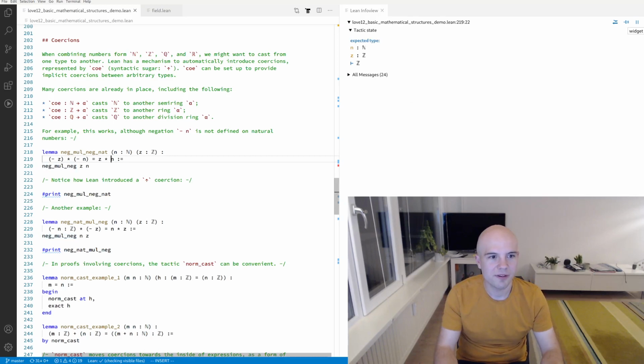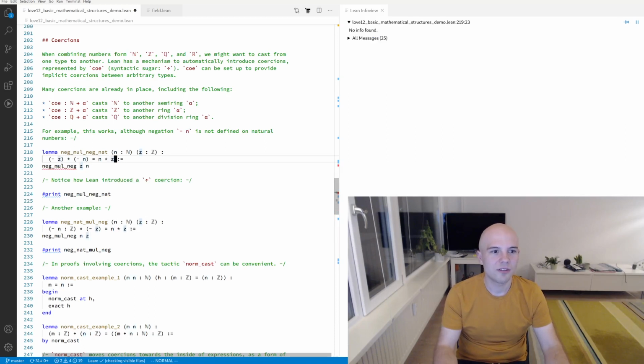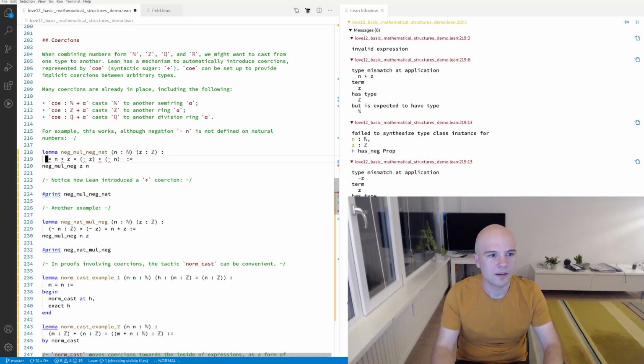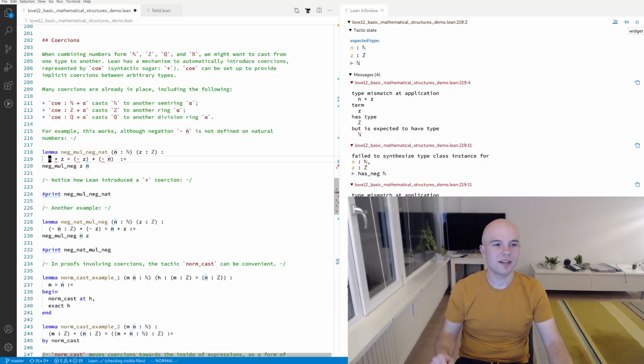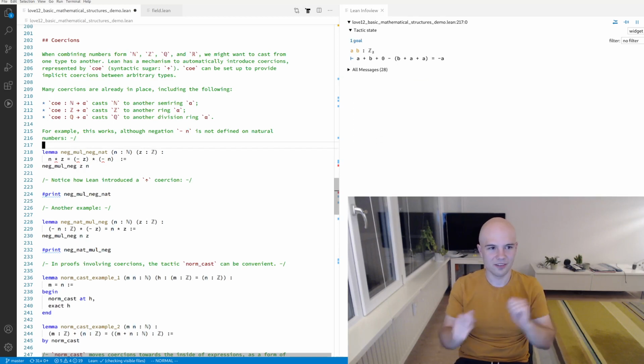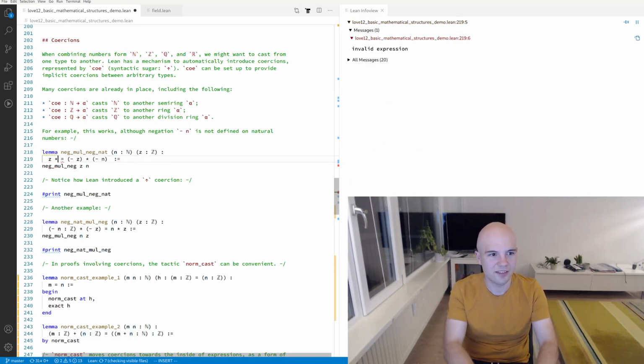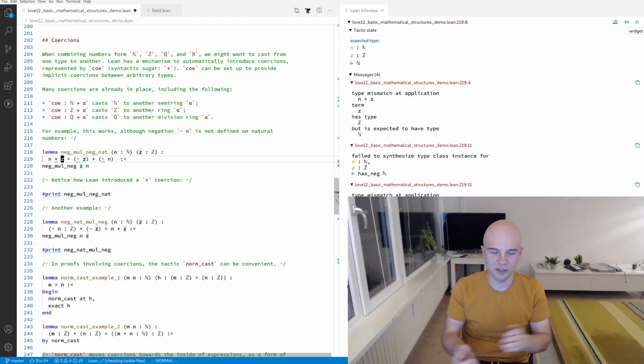Another important detail that we will probably run into very quickly is what happens if you do it the other way around. Okay, this actually works. So what happens if you do this in the wrong order? How Lean inserts coercion is extremely dependent on the order you write terms in. So if you write the natural number first, it would work just fine if we had z times n, but it does not work if you have n times z. And this depends on the order.